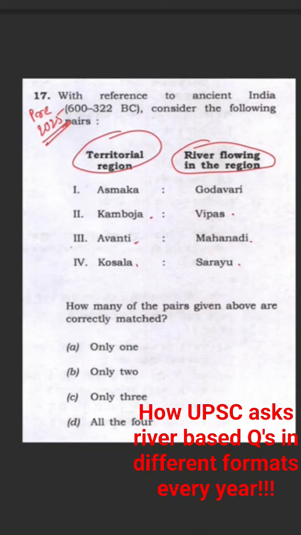So, this question is a mixture of both ancient history and geography. One needs to know or have an understanding of where these Mahajanpadas are located and also the rough mapping of these rivers. These are some of the major Indian rivers, so one has to know in which Indian territory they flow. A basic mental mapping of both these categories is very important to get to the answer of this